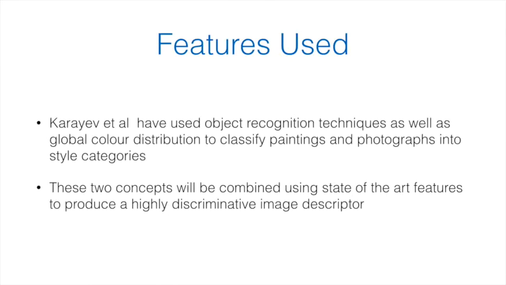Now that we have a dataset of album covers, we need to decide on some features to extract and supply to a classifier. These features need to be highly discriminative and represent various visual aspects of the album cover, which may correspond to a genre label. Karayev et al. attempted to classify paintings and photographs into respective style categories. They found higher success using object recognition techniques combined with global color distribution features. These two approaches will be combined to generate a single descriptor for our album cover classification task.